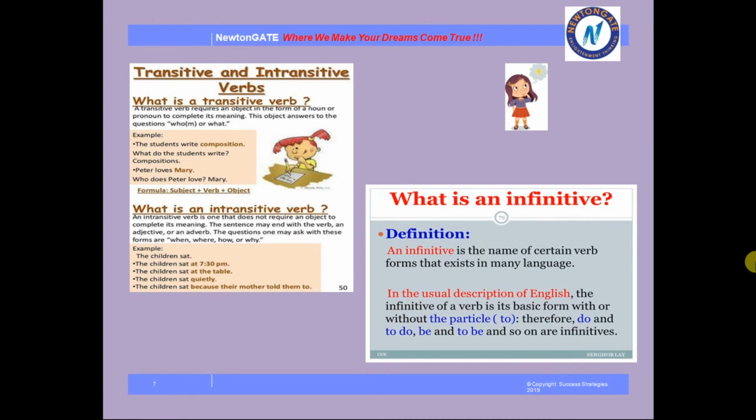Okay? Now, in the next form, see transitive verb, intransitive verb and infinitive verb. Like, what is a transitive verb? A transitive verb requires an object in the form of a noun or pronoun to complete its meaning. This object answers the question who, whom or what. Example, the students write composition.